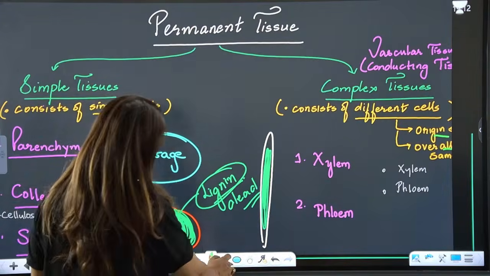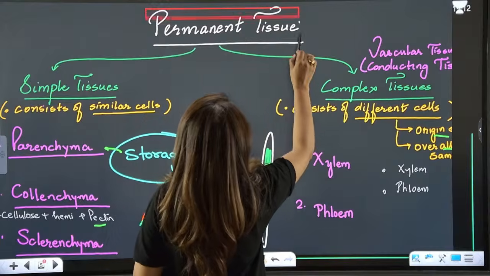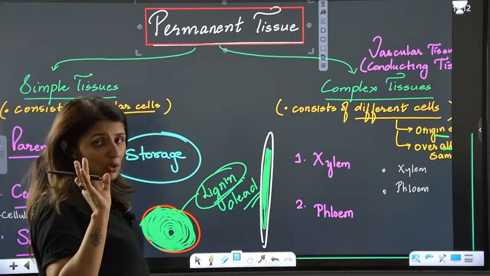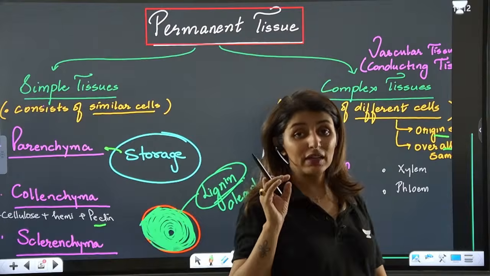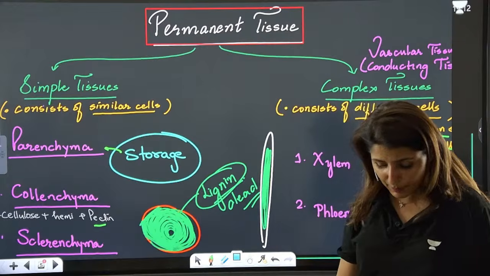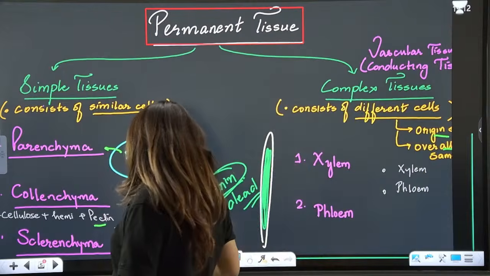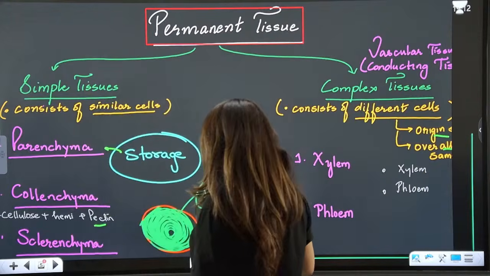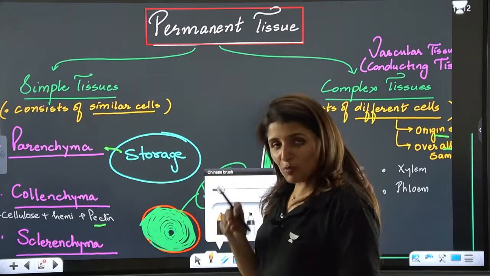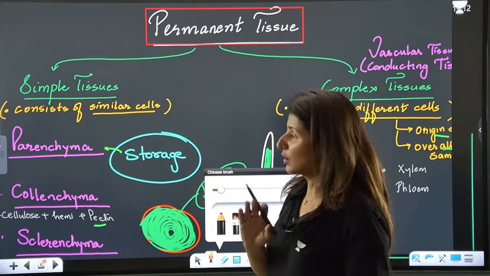Now coming on to permanent tissue. Let's talk about permanent tissue. Permanent tissue is the one which has lost the ability to divide, but now it can only perform specific functions, and that's what we need really. Apart from growth, we want some specific functions to happen. So what is a tissue actually, guys? Tissue is a group of cells with common origin, same basic structure, and performing the same function.